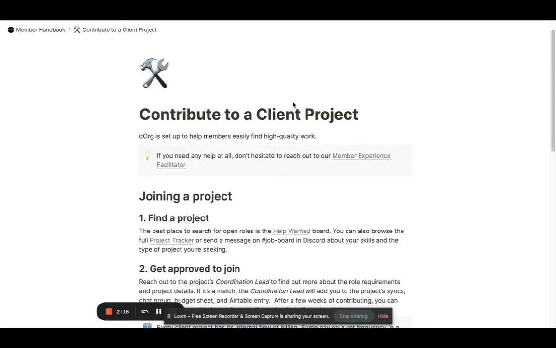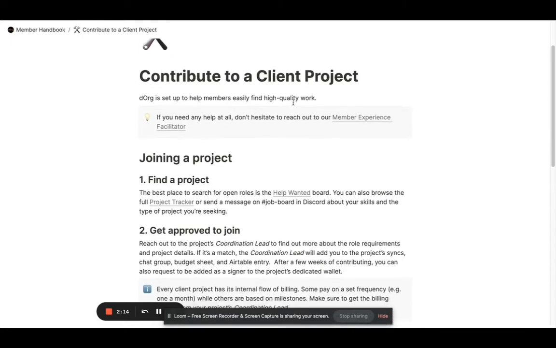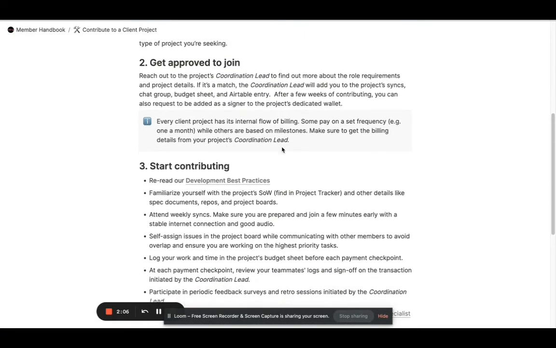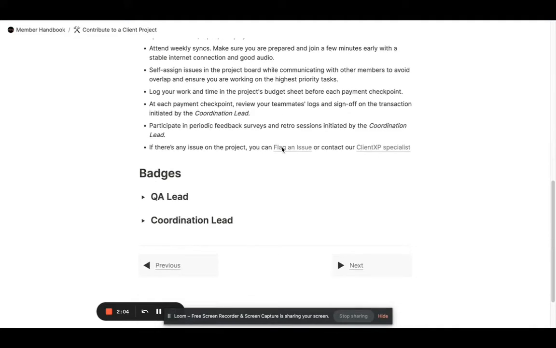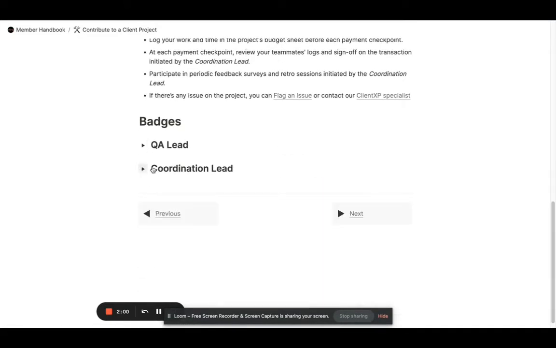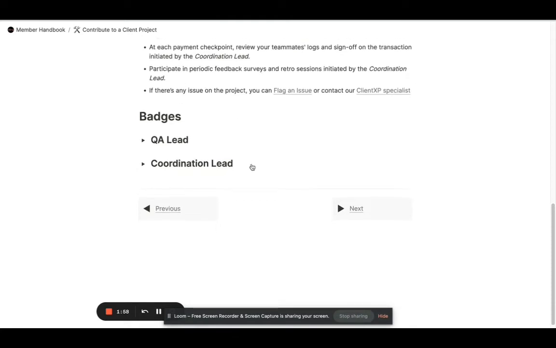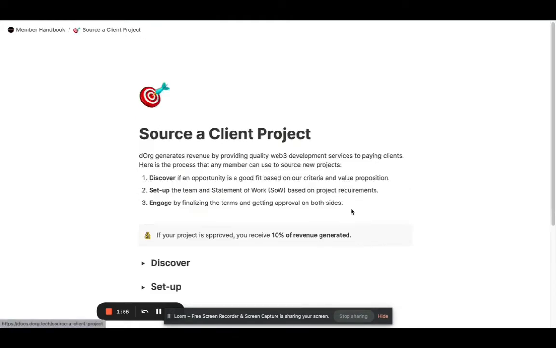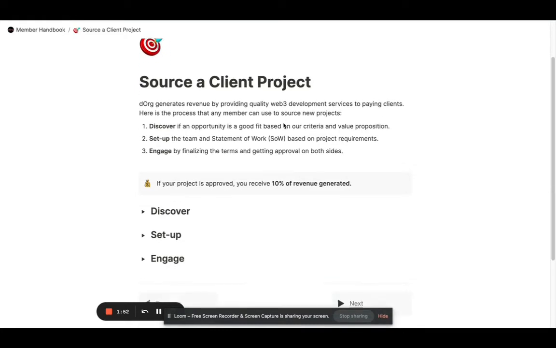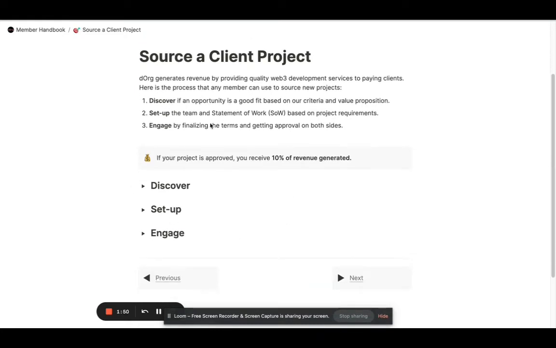And we have a page on contributing to client projects. So this has been slightly rewritten to be easier and up to date with the latest kind of project tracker and Airtable that I showed earlier, Help Wanted board. Badges have their own sections here to explain how those integrate into projects instead of them being separated into different pages. The client sourcing process has been rewritten to be a lot simpler, more straightforward.